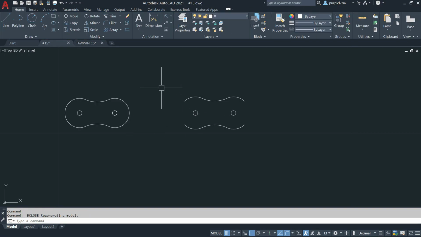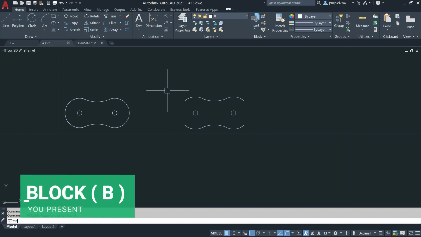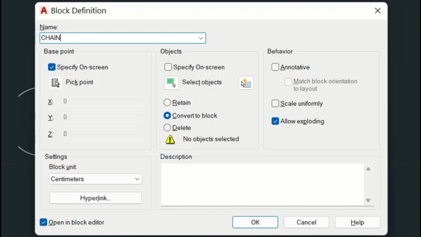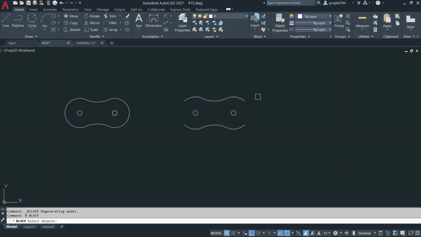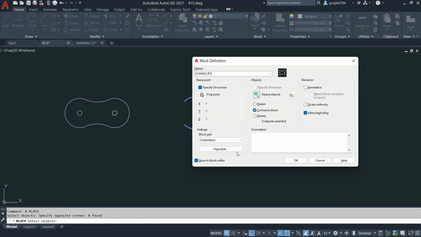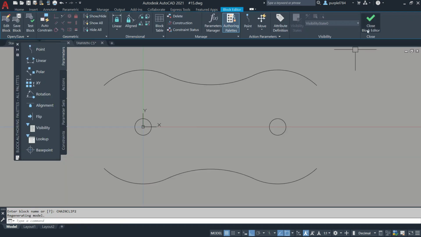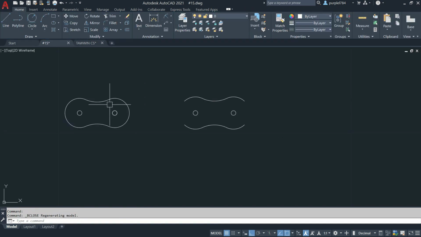I will make a plot for this chain clip also. The shortcut is P enter. I will give the name chain clip 2. Select object, press enter, then I will click on OK, then show the base point. Click on close. Okay, I already made chain clip 1 and 2.